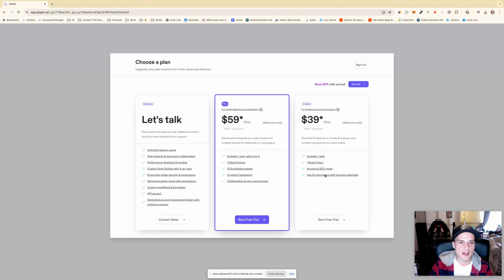Okay, they have 3 different plans. We're going to start off with just this Pro, just because it's going to be a free trial anyways. We're not going to be paying. Let's go monthly there, and we'll look at the Pro, which on top of everything from the creator is also going to give us 10 knowledge assets, 3 instant campaigns, and collaboration and user management. I won't be using that. Let's start a free trial here.